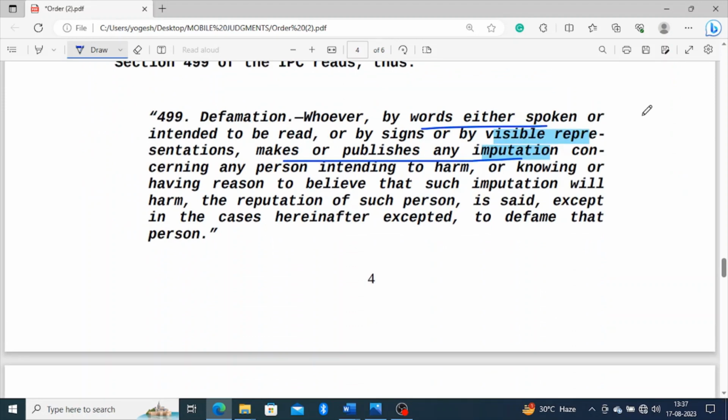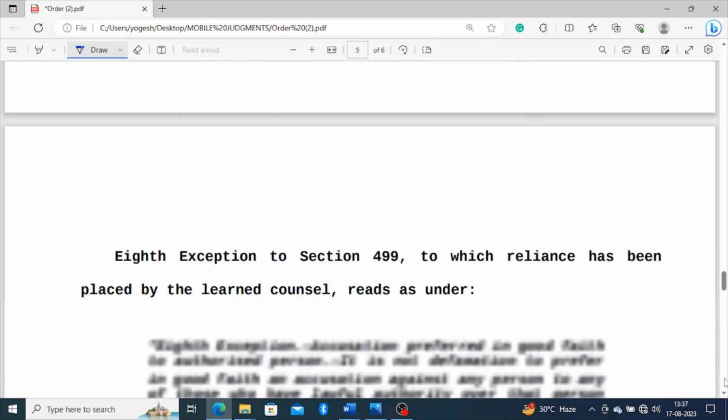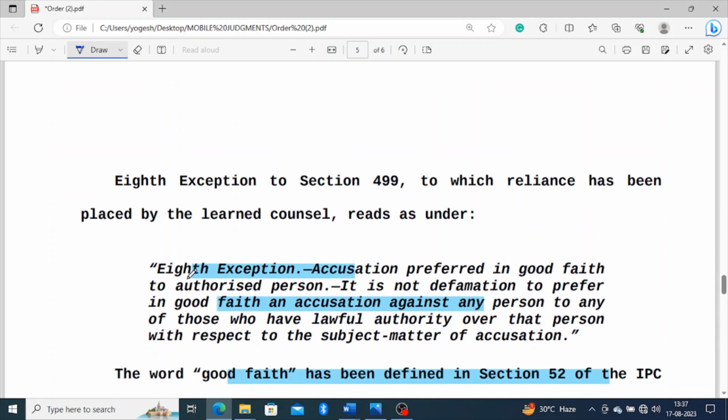It means the section itself speaks about certain exceptions, if and on what grounds the provisions of Section 499 on defamation will not attract. There are certain exceptions made, and Exception 8 is about accusations preferred in good faith to an authorized person.